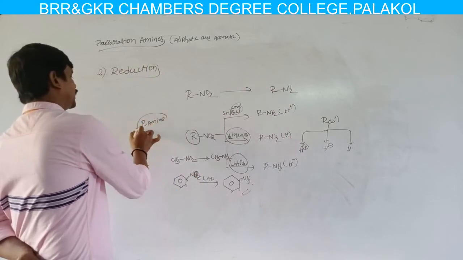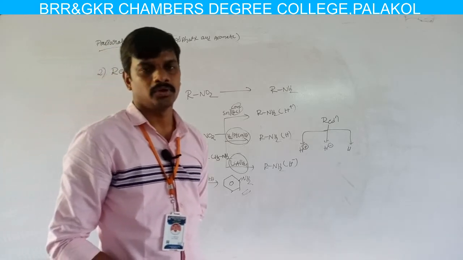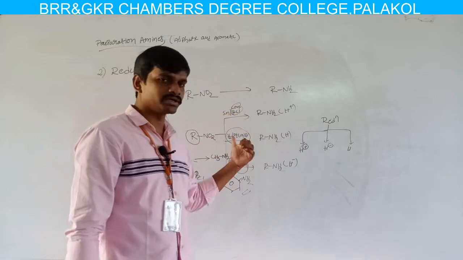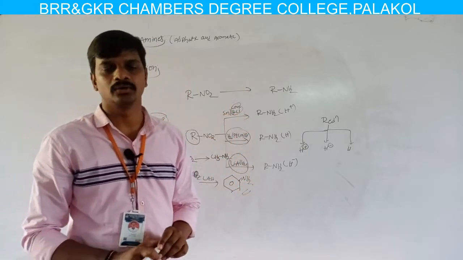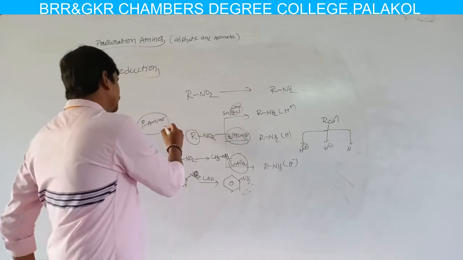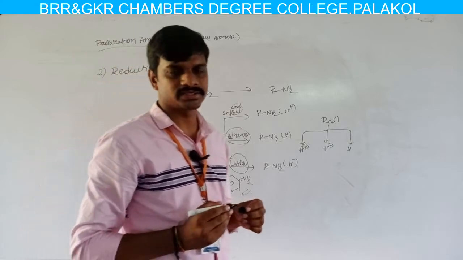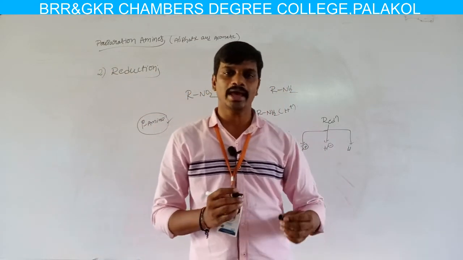Because a nitrohydrocarbon on reduction with any reagent, whether tin HCl, H2 platinum, or lithium aluminum hydride, gives only primary amines. So in the last method, ammonolysis, we cannot prepare aromatic amines.